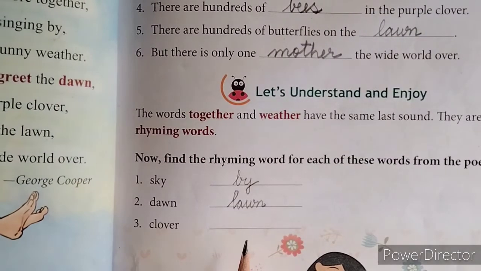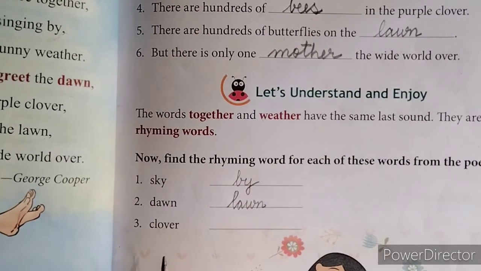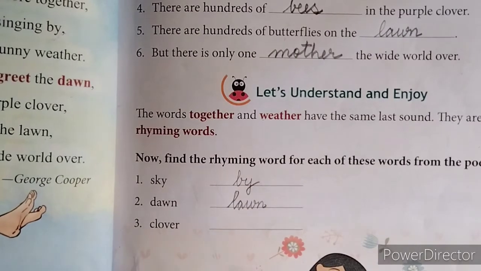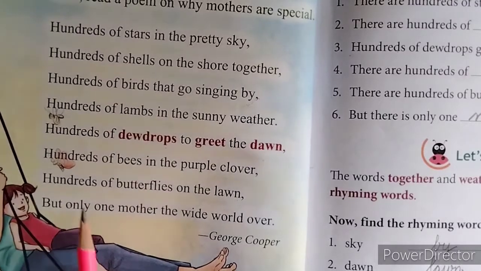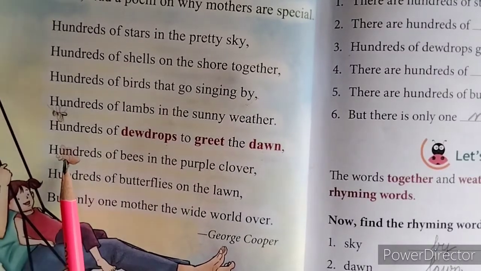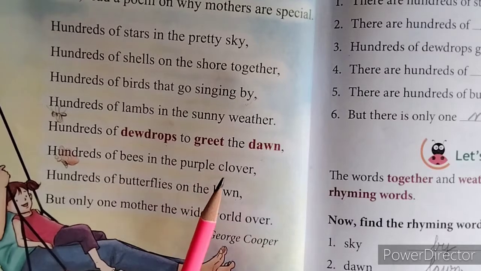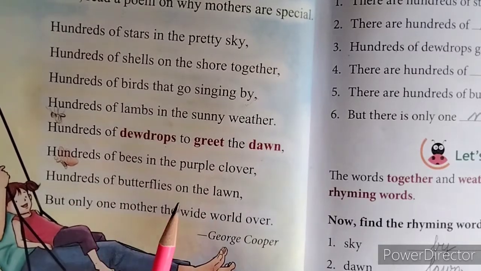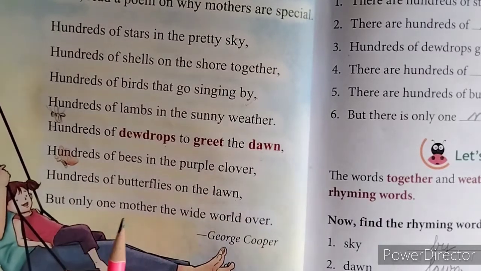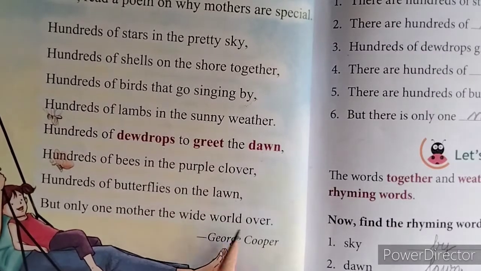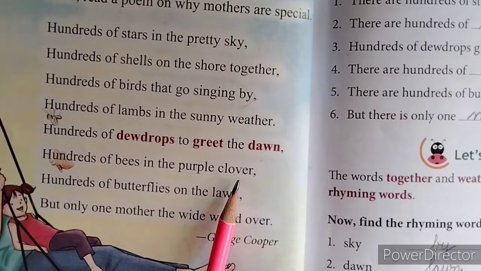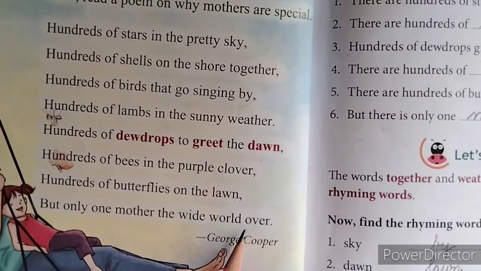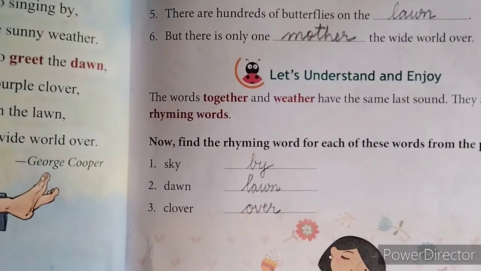Now number 3 is clover. Now again we will see the poem. Clover. Now 6th line, hundreds of bees in the purple clover, hundreds of butterflies on the lawn, but only one mother, the white bird over. So here the rhyming word of clover is over. So write over, OVER, over.